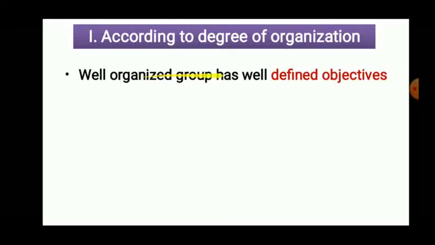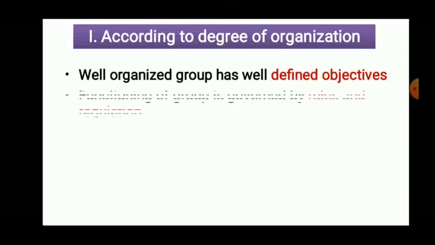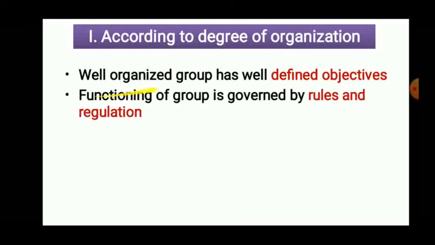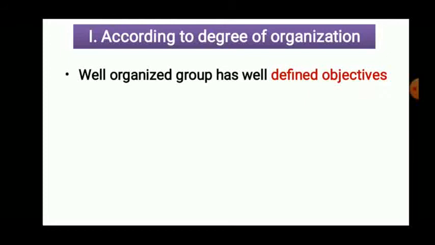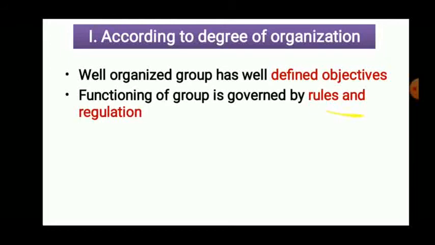A well organized group has well defined objectives. For example, if you take any particular group that is well organized, it has well defined objectives, and according to those objectives, it tries to carry out its work. The functioning of that group is governed by rules and regulations. Rules and regulations are used to carry out the work in that group.